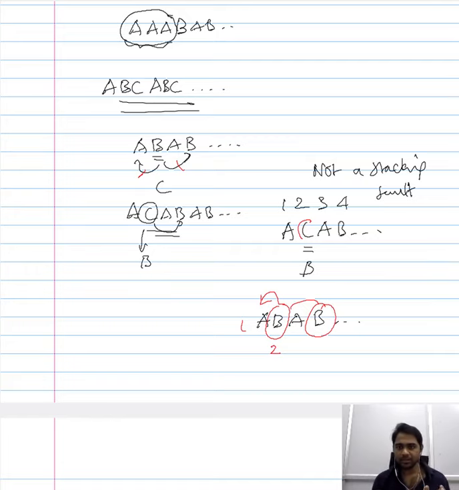Secondly, when the layer sandwiched between two identical layers is different from the one that succeeds the three layers, even though the atomic arrangement in layer 2 and layer 4 are different, it will not be considered a stacking fault, because all that we need in layer 2 is something that is different from layers 1 and 3. Therefore, this will not be considered as a stacking fault.